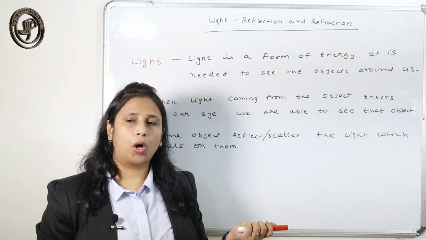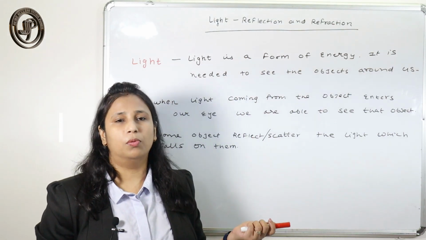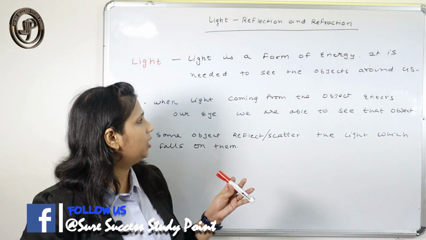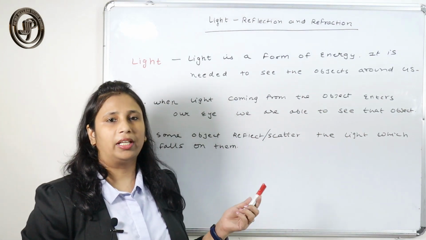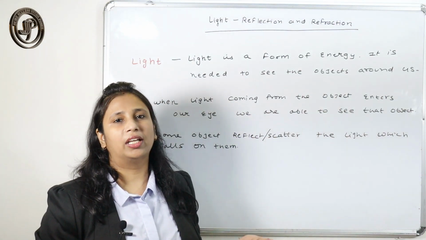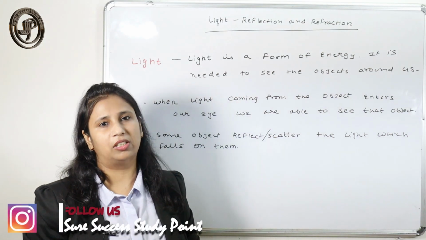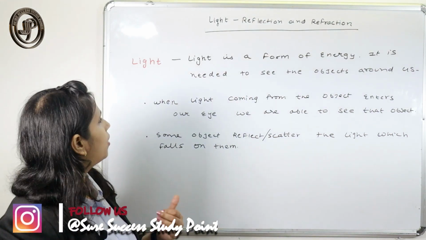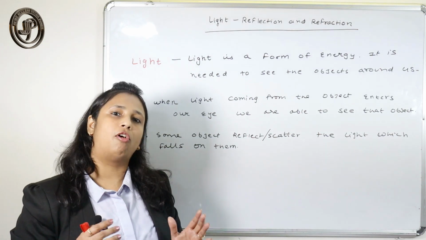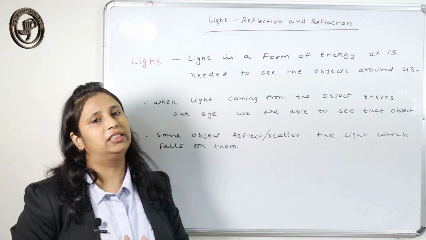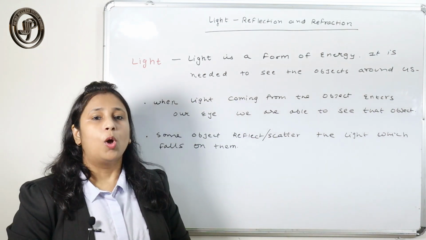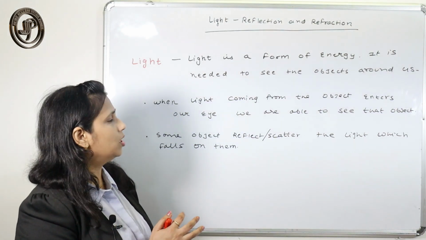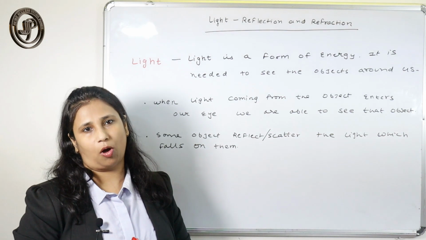Only when you switch on the light of your room are you able to see this pen. So in the presence of light only you are able to see the objects. That's why I have written that light is a form of energy that is needed to see the objects.